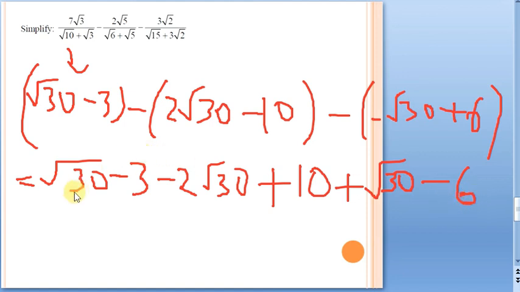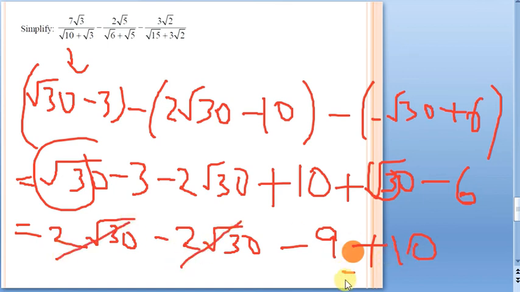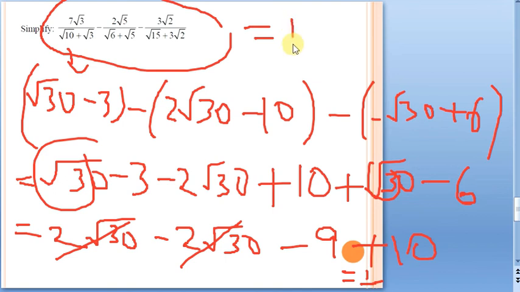How many root 30s are there? 2 root 30s are there. Adding like terms, 2 root 30 here, minus 3 minus 6 is minus 9, plus 10. Now 2 root 30 minus 2 root 30 cancel, and 10 minus 9 is going to be 1. See, such a simple answer we got for this entire complicated part, and the answer is 1.